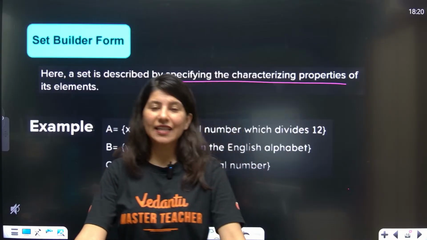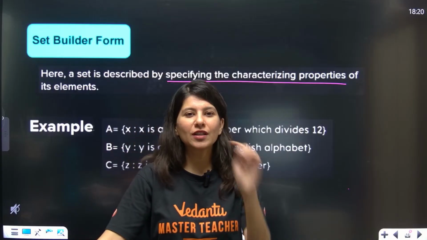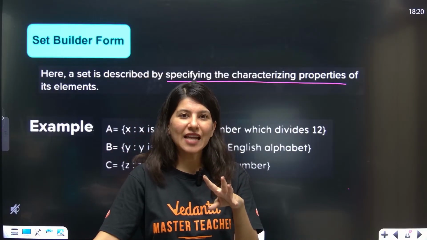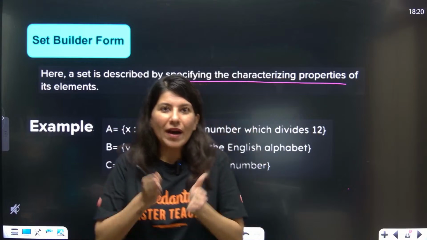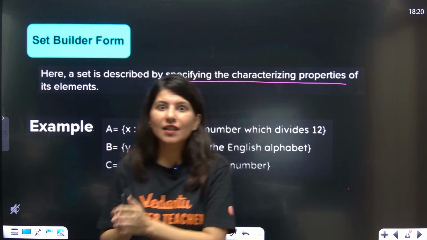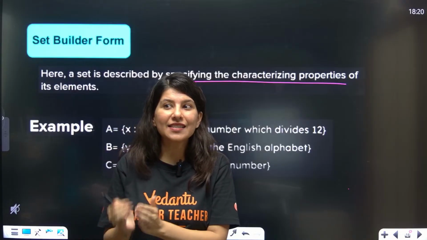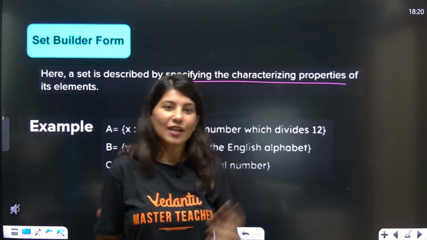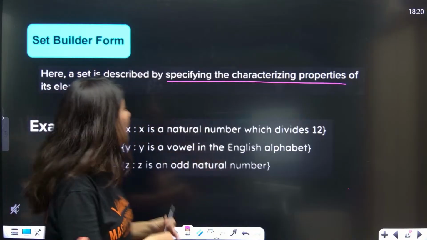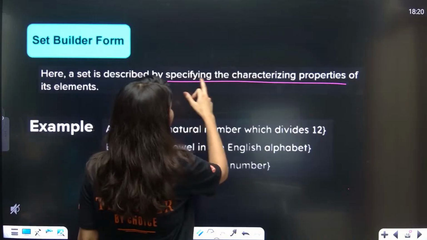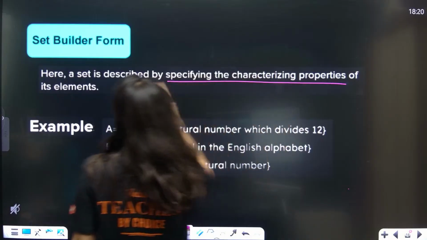He will say, I have a crush on a girl whose name starts with S and who has curly hair. One is very straightforward, and another way is describing the characteristic. So set builder form, as the name suggests, we need to build the set. Set builder form is specifying the characterizing properties of its elements.